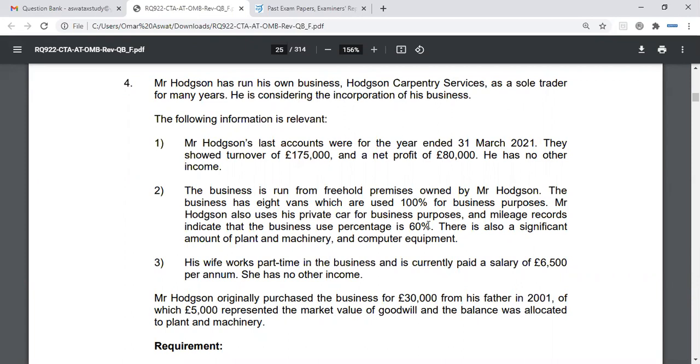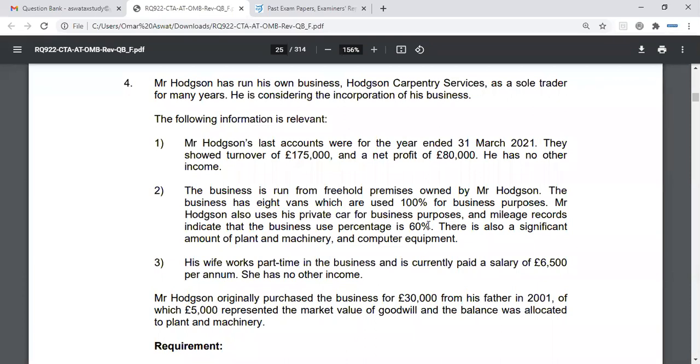Okay. So effectively, it's difficult to say. They haven't given us any figures. They don't give us the CO2 emissions. So what you would mention if you're advising Mr. Hodgson is that we will need more information, and we can then do comparative calculations and then come to a decision.